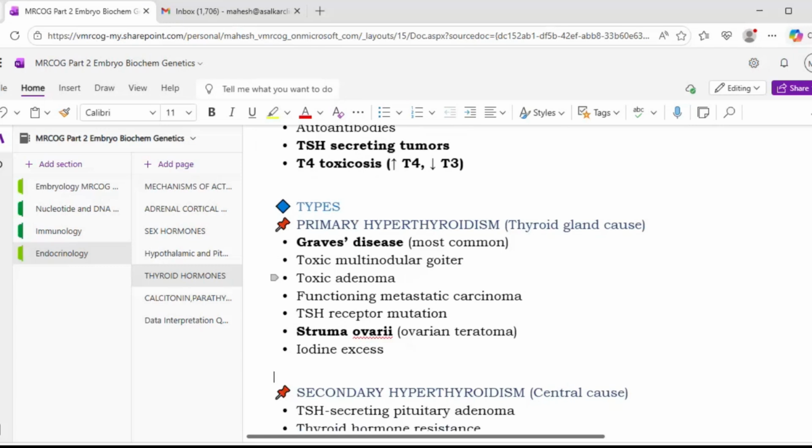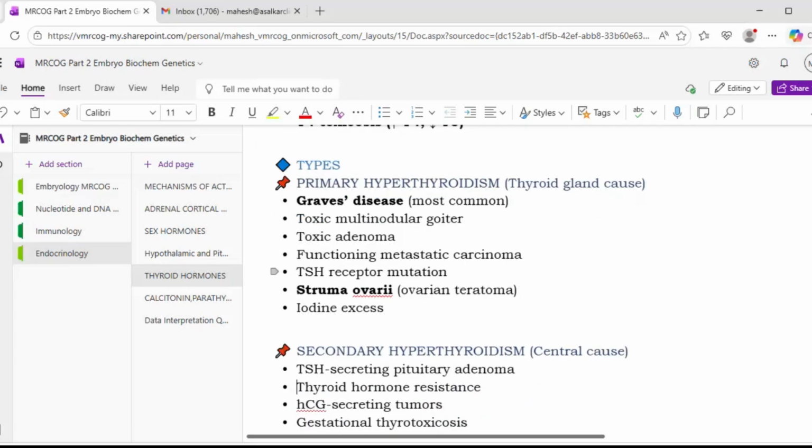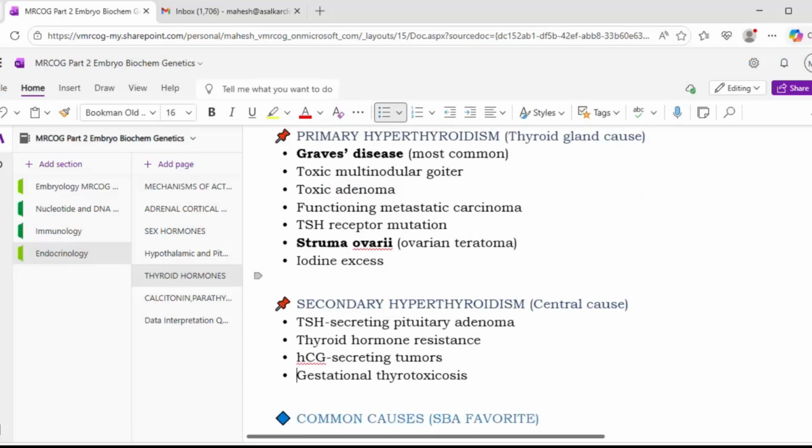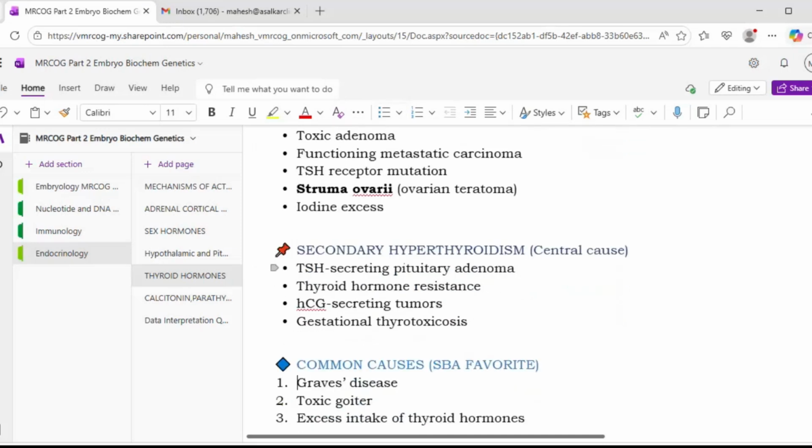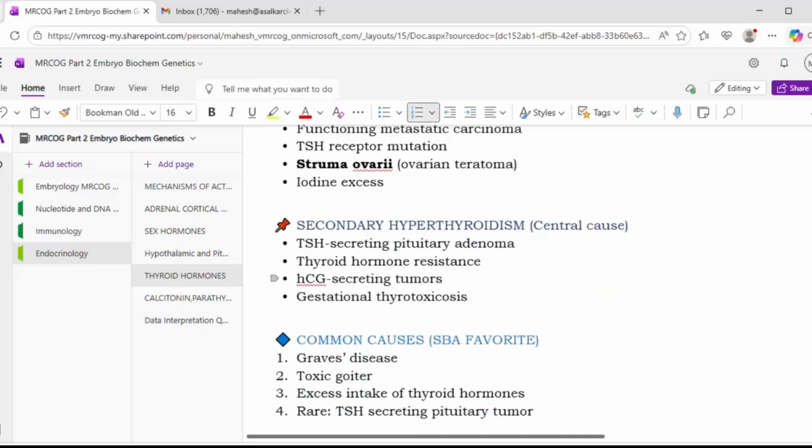So these are the causes of primary hyperthyroidism, out of which the commonest is Graves' disease, an autoimmune condition where you will get thyroid antibodies. We have seen the LATS antibody just now. Then there can be secondary hyperthyroidism, where there is a TSH secreting pituitary adenoma, or thyroid hormone resistance, or hCG secreting tumors, or gestational thyrotoxicosis. These are the central causes when you get a secondary hyperthyroidism.